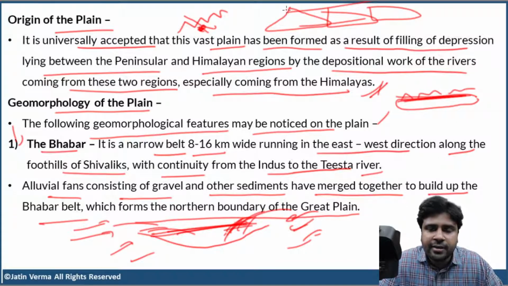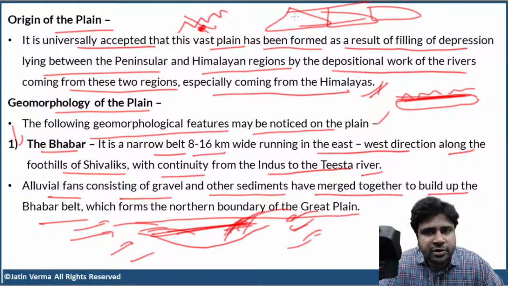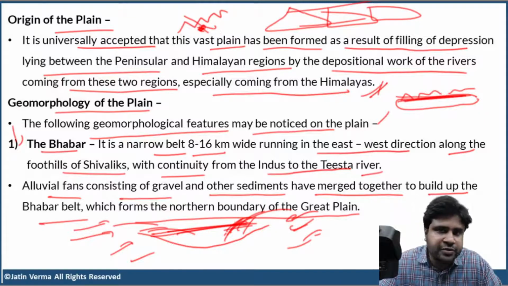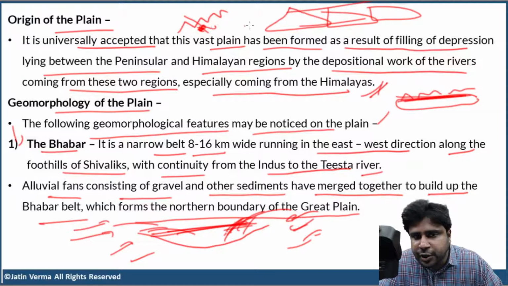Now, what is the size of particles present in these alluvial cones? All large-sized particles, huge pebbles, gravel, huge rocks, they are present. Because as soon as the river leaves these mountain slopes and enters the flat land, it loses most of its energy. So immediately, suddenly, it will drop all the large particles and then continue flowing, carrying the small particles.